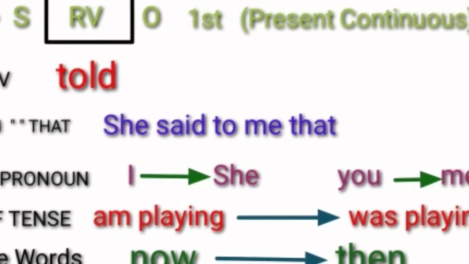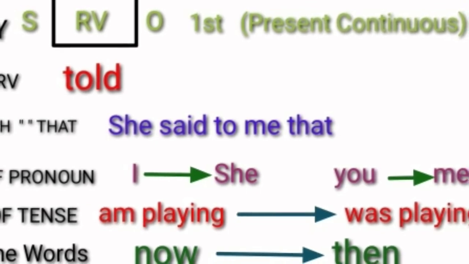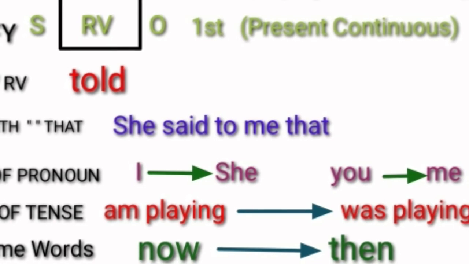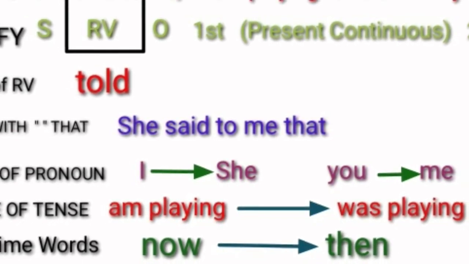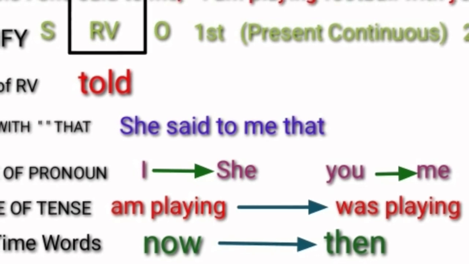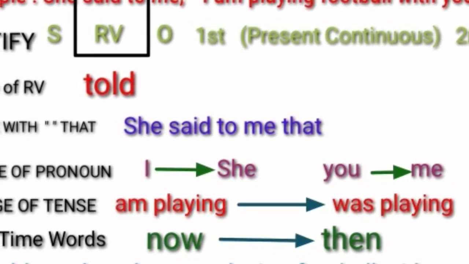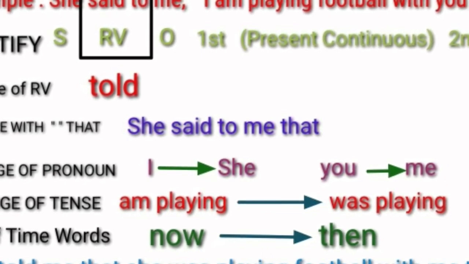Here, the given example is: She said to me, "I am playing football with you now." Here, she is the subject, said to is the reporting verb, me is the object, I is first person, you is second person. The actual words are in the present continuous.